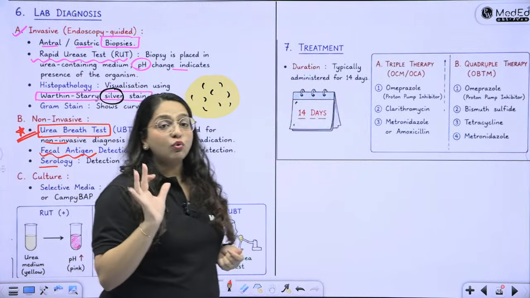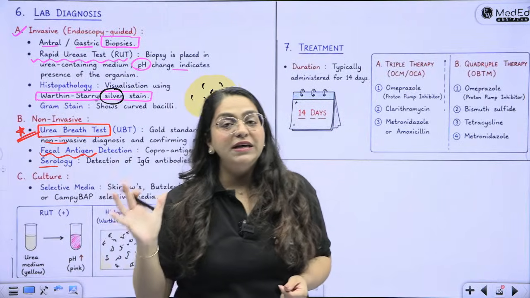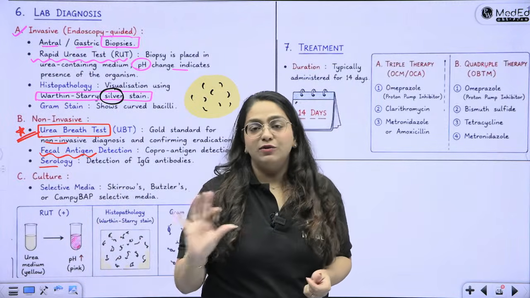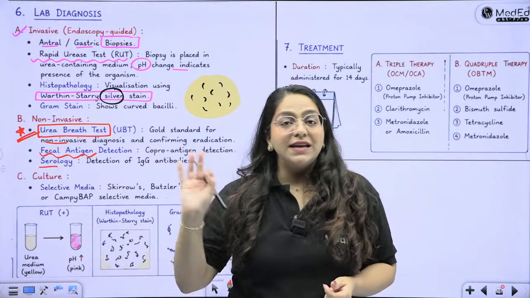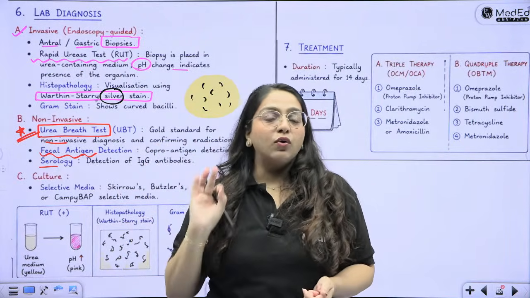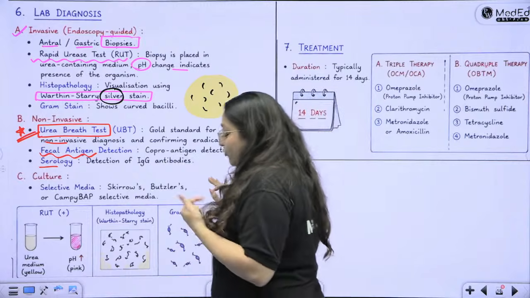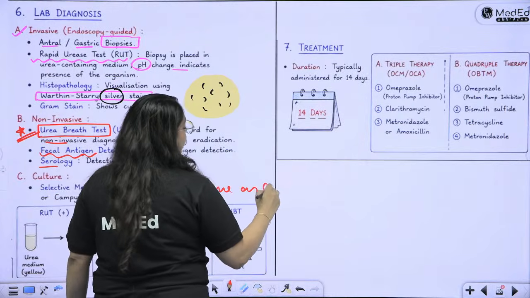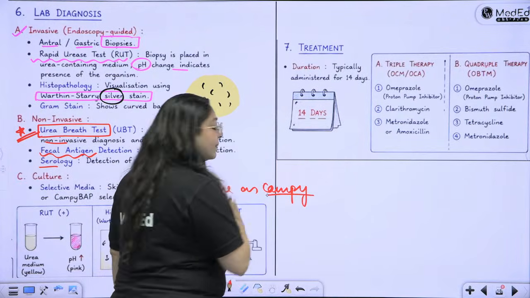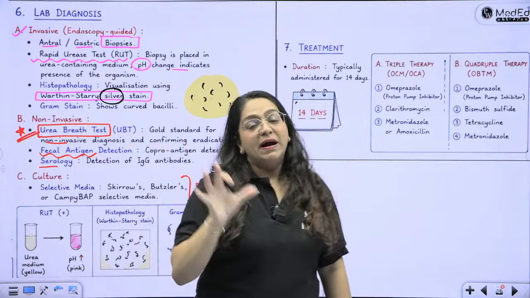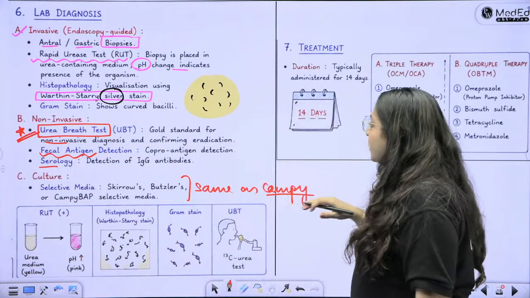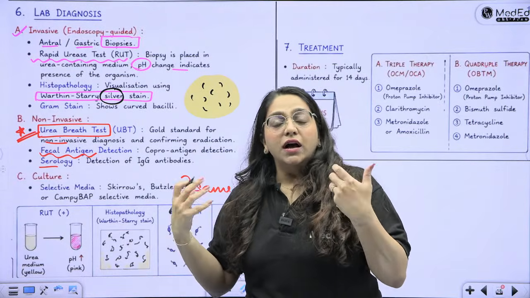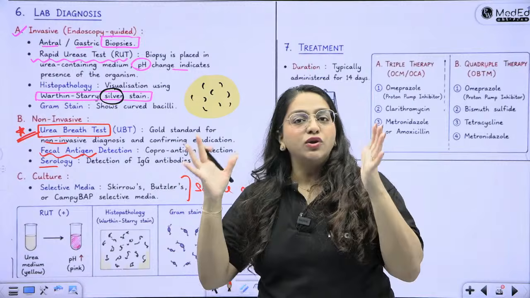So the only role of stool sample in H. pylori is antigen detection. It is not the main specimen you collect for H. pylori diagnosis. Major diagnosis is done clinically, endoscopically, not microbiologically. Then of course the selective media is the same as Campylobacter, so you have Campylobacter or Skirrow's medium and Butzler's medium. The same selective medium is used for this also. And this is also microaerophilic, so it also has to be grown in a McIntosh and Fildes jar using an anoxomat.